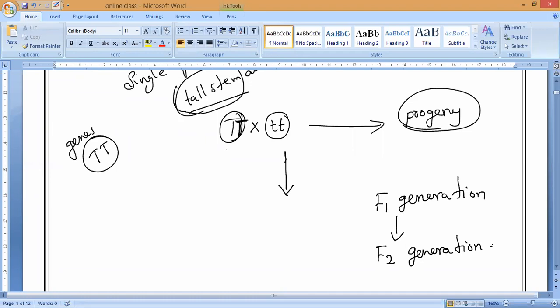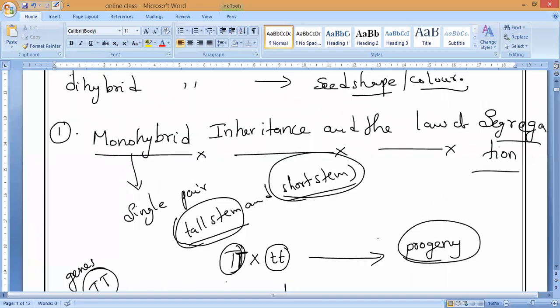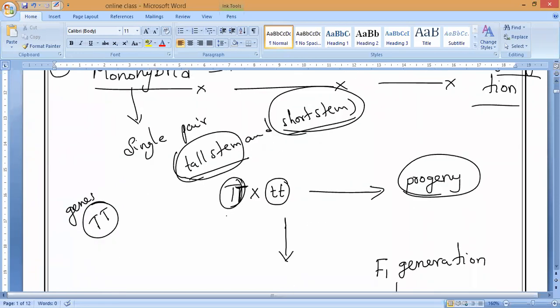Now let us go to the first point, what he observed. What we are studying now is monohybrid inheritance and the law of segregation. Try to understand very carefully. How many characteristics did he take? A single pair of contrasting characteristics among the pea plants, like tallness: tall stem and short stem.